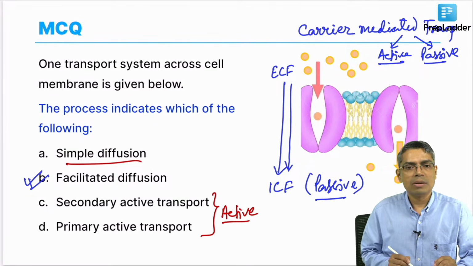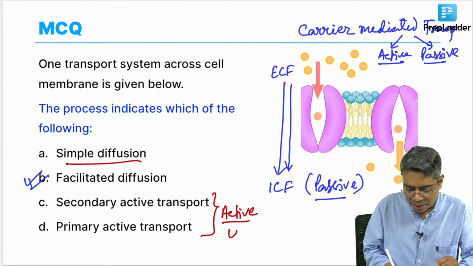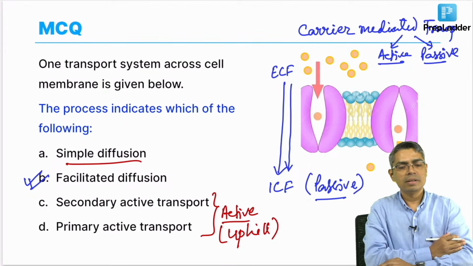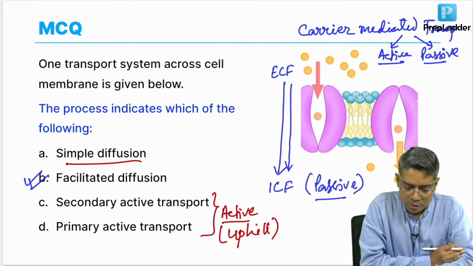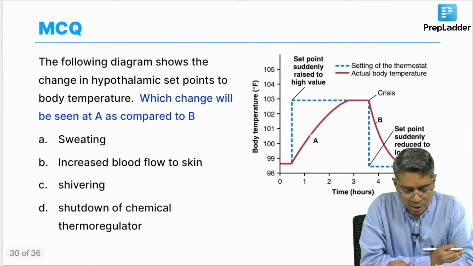So, active kind of transport means there will be uphill kind of transport. So, this you have to remember and you will be able to answer. So, this is done. I believe you got the answer, slide number 28.